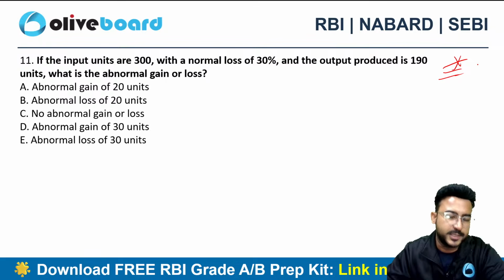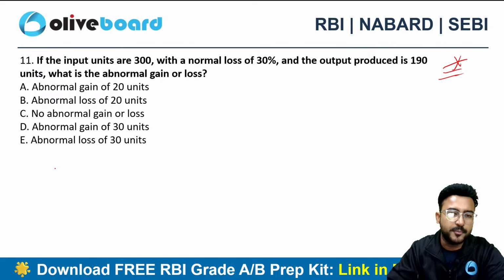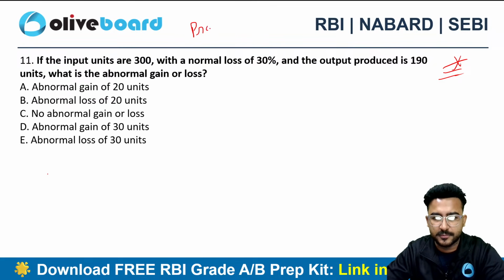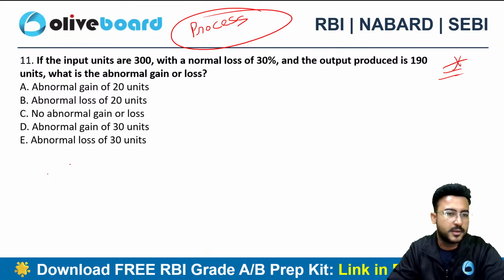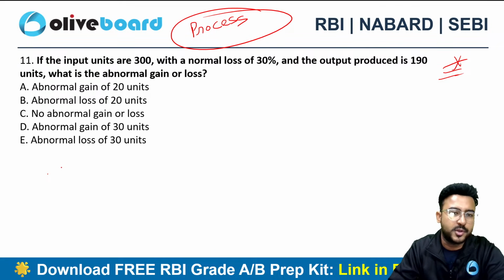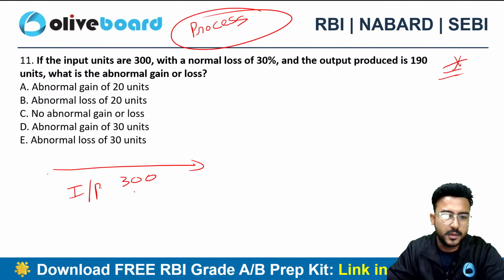Now these kind of questions are also very important for your upcoming examination. Next, this is from the process costing. Methods of costing, process costing. If the input of units are 300, so 300 units is my input. The normal loss is 30%.